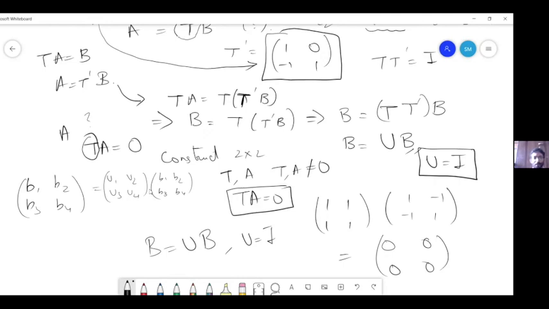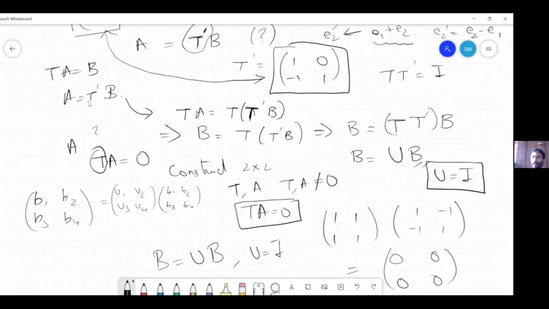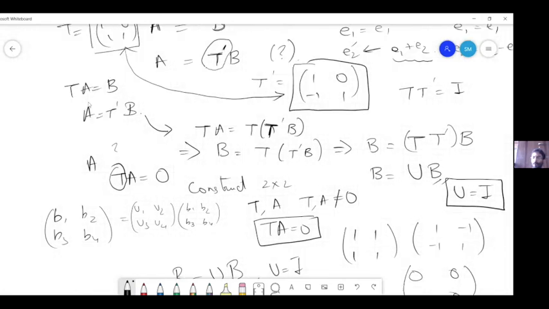I've not thought about it, but we can do something simpler here because we have a very powerful property. TA is equal to B and A is equal to T dash B. Is this true only for this A and B, or is it true for any A? Sorry, is it true for any A or only for this A?